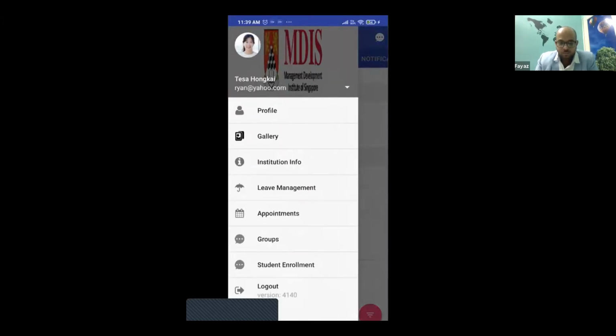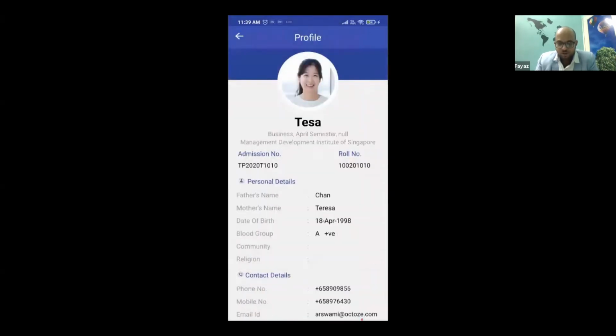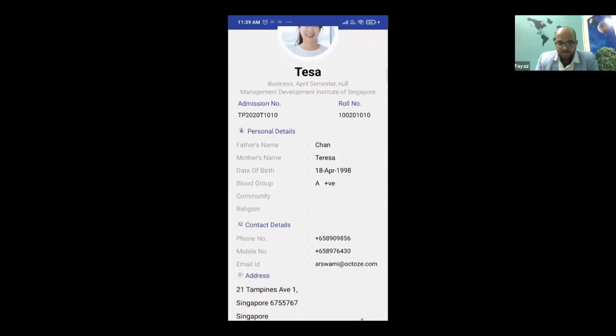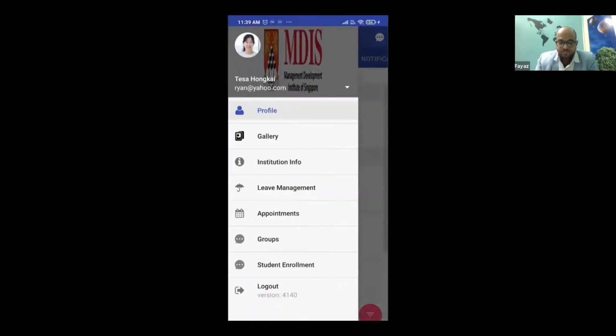As you can see, the moment I go into the profile, as a student, I can see all my details here. Some information can be updated based on the permission from the moderators in the college so that your student record remains up to date. You have different access, which I'll take you through in a moment.